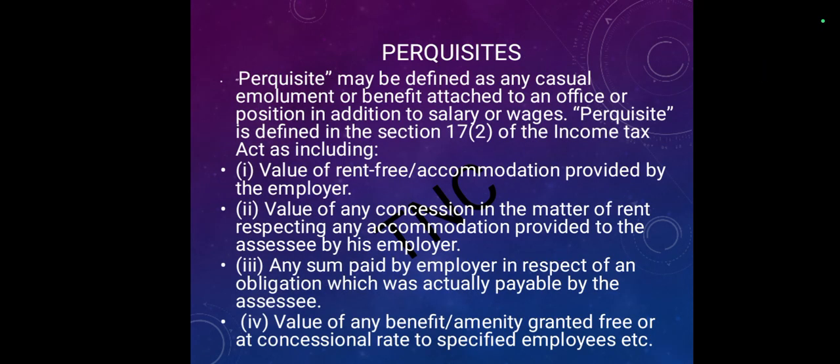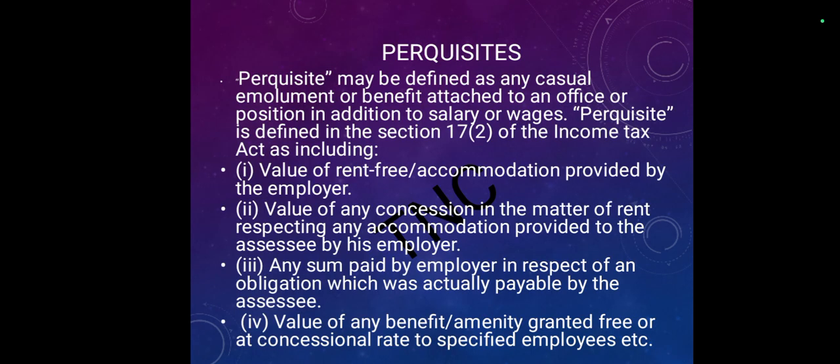Now we'll see what perquisites are. A perquisite may be defined as any casual emolument or benefit attached to an office or position in addition to salary or wages. Perquisite is defined in Section 17, subsection 2 of the Income Tax Act, and it includes the following. The first is the value of rent-free accommodation provided by the employer. Next, the value of any concession in the matter of rent respecting any accommodation provided to the assessee by his employer.